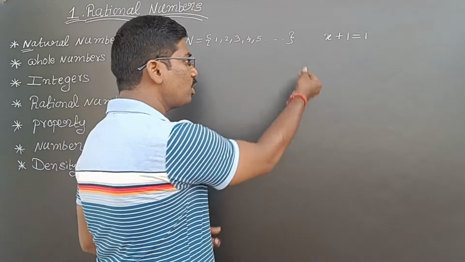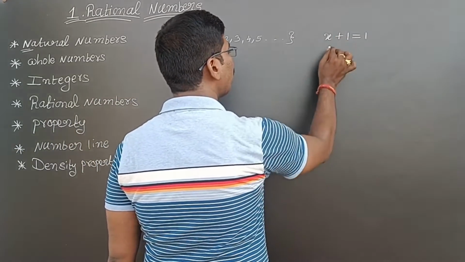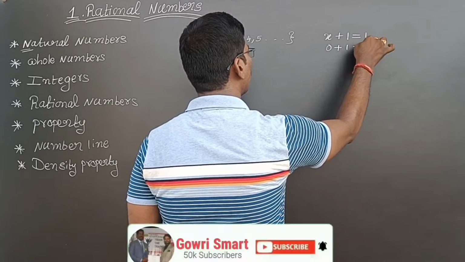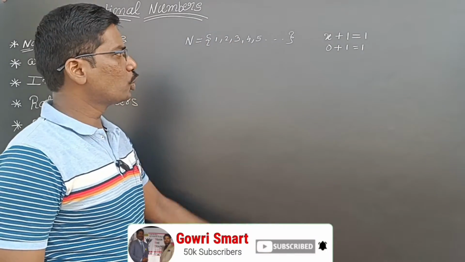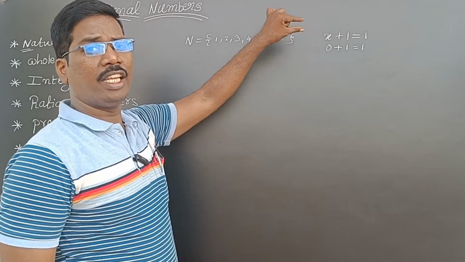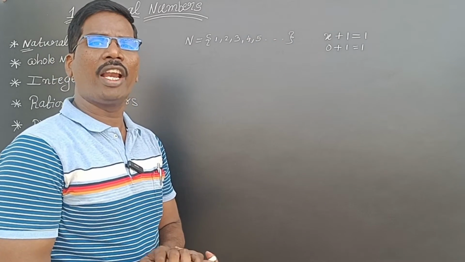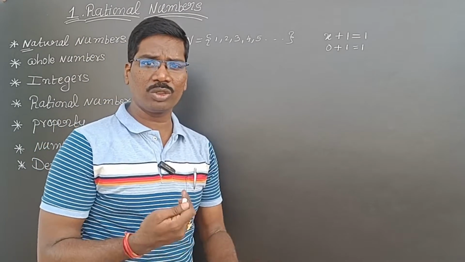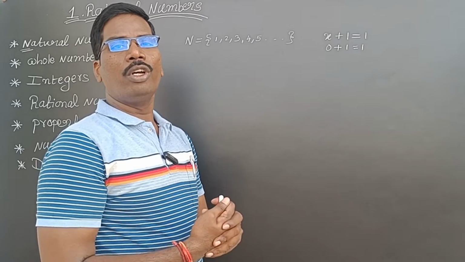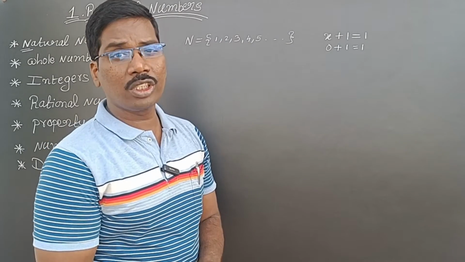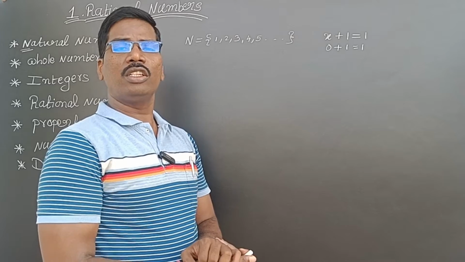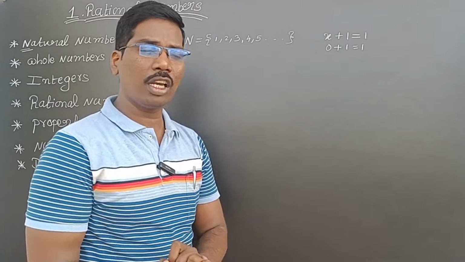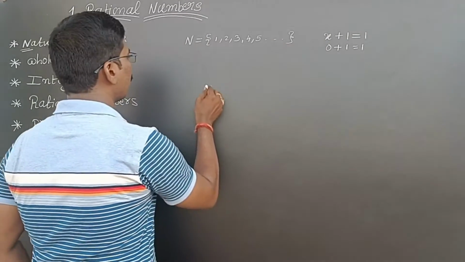Why? Because here 0 is not there. For this equation to be satisfied, instead of x we have to take 0. So 0 plus 1 is equal to 1. So for this equation to be satisfied, we need another number system, that is whole numbers, because in the natural numbers 0 is not there. We start with 1, 2, 3 and so on. Isn't it? Now, including 0 in natural numbers, that new system is called whole numbers: the natural numbers along with 0.